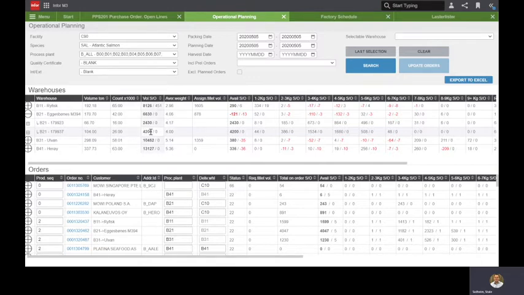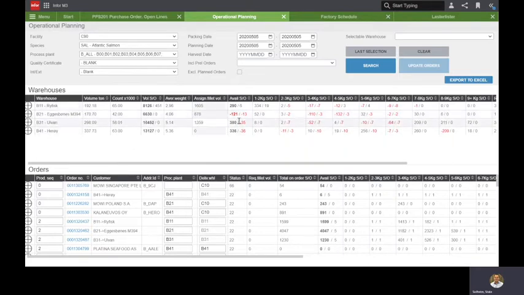boxes for this one on superior fish. We plan for superior and ordinary, so when you look at the columns over here, you see the different sizes of fish. So SO means superior and ordinary, so the first figure is the superior quantity in boxes, and the second figure is the quantity of ordinary fish. But the numbers we see on this side is not the total numbers.